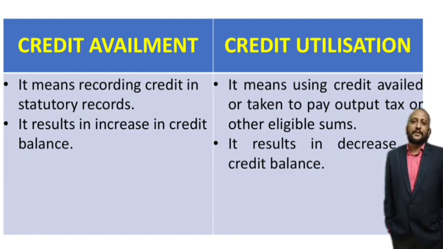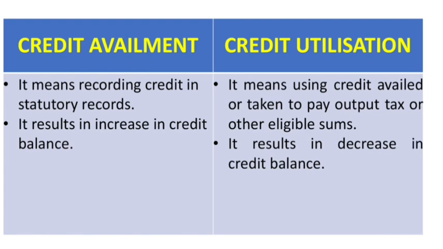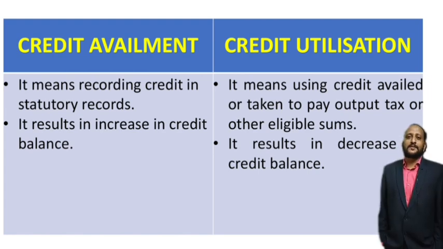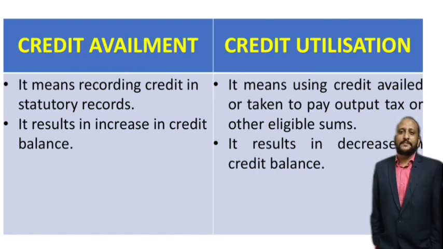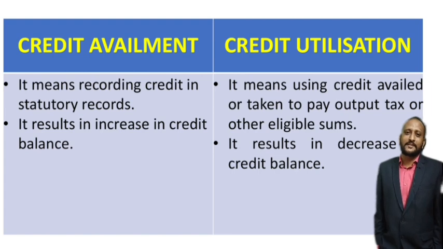Then let us see what is credit availment and what is credit utilization. These are the two terminologies where students are most often confused. Credit availment simply means recording credit in the statutory book. Whenever you are recording in the electronic credit ledger, it is called credit availment. It results in an increase in your credit balance.